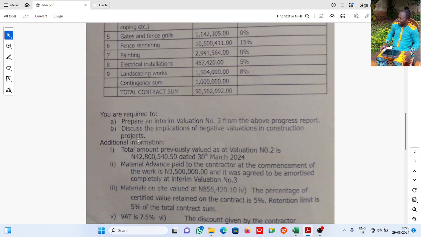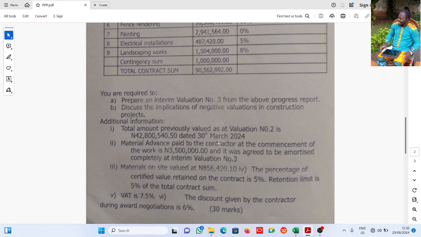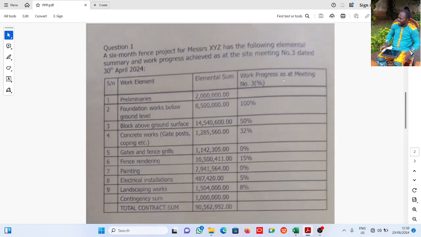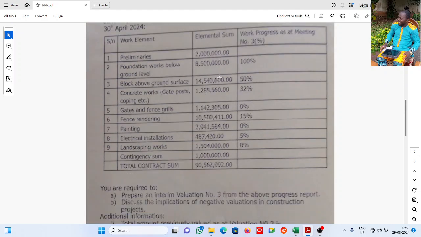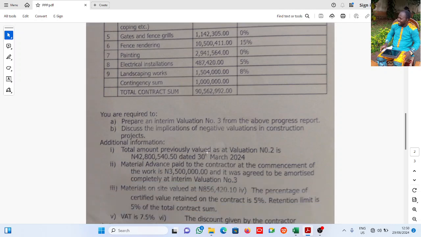All right, additional information. We're told that the total amount previously valued at valuation number 2 is 42,800,540 naira 50 kobo, dated this particular date. The material advance paid to the contractor at the commencement of the work is 3.5 million, and it was agreed to be amortized completely at interim valuation number 3. This is meeting number 3 and of course valuation number 3, so it simply means the amortization will be done completely in this valuation.